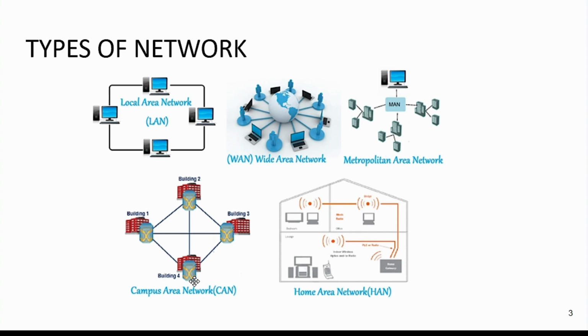Next is the home area network. Let us consider the devices which are connected in our home, like PCs, computers, mobiles, and other home appliances. How are they connected? They are connected through wired or wireless technologies to interconnect with each other. It is a very limited area, that means within our home only. This is about the home area network.